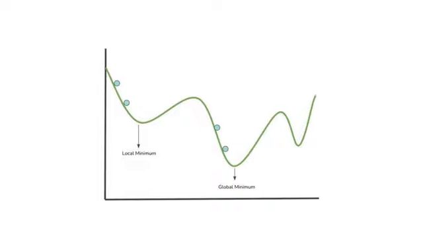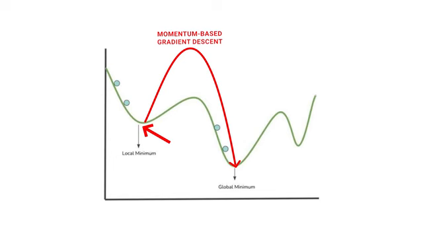Interestingly, a ball rolling down a mountain will behave the same way, at each point only going in the direction of the steepest descent. This is nature's gradient descent, but as you can imagine, the ball can also get stuck in a local minimum, like a depression on the mountainside, instead of finding its way all the way down to the valley. However, a real ball, in particular a heavy one, has momentum which allows it to shoot over local depressions and keep going down the valley. This inspired a variant of gradient descent called momentum-based gradient descent, which is less likely to get stuck in local minima.